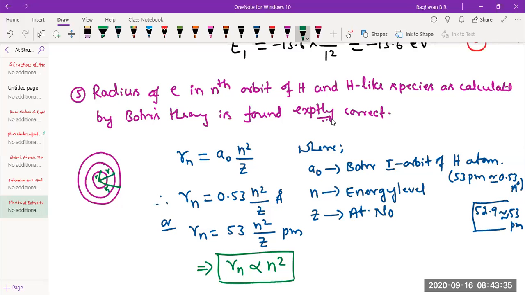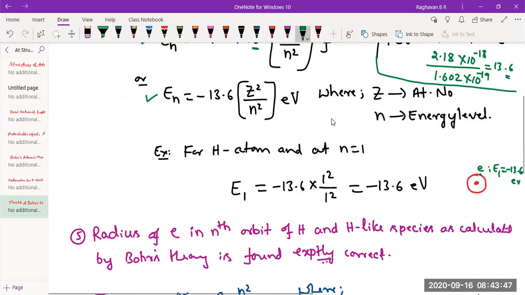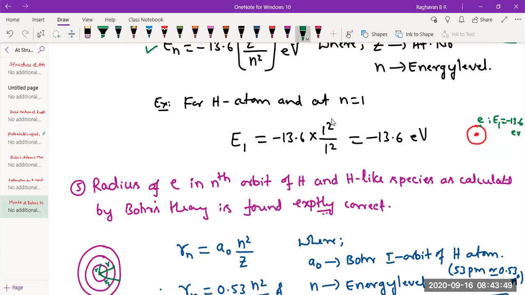Similarly, even in case of energy of electron, if you remove the constants, which are the constants here for a given atom? Minus 2.18 into 10 to minus 18 joule, and Z is constant. If you remove those two, this implies that the energy of electron in nth orbit is proportional to minus 1 by n square. Correct, no? So if you remove the constant, it becomes proportional.